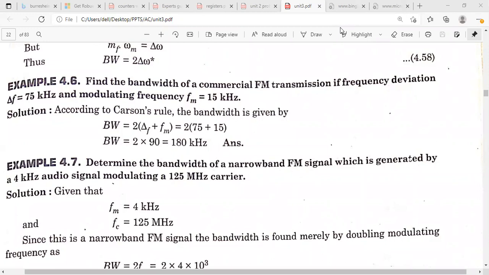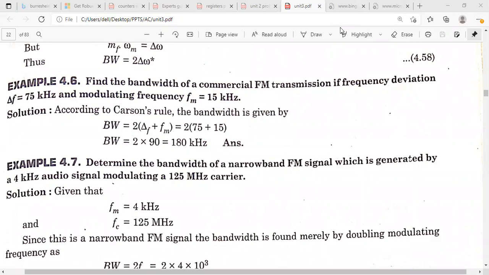So in the previous class, we discussed narrowband FM and wideband FM, and also the Carson's rule for the bandwidth. So what is the Carson's rule for the bandwidth? 2 into delta F plus FM.